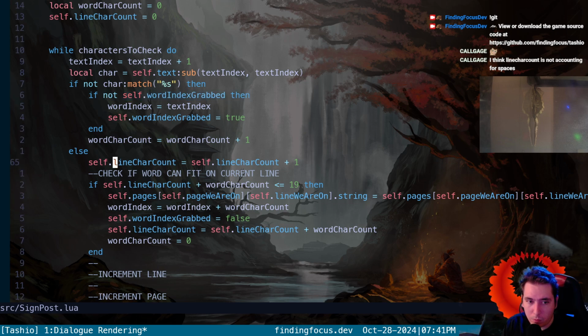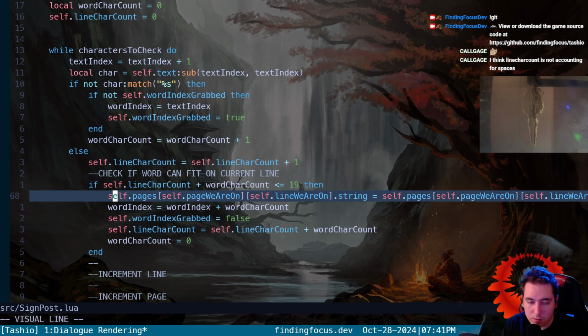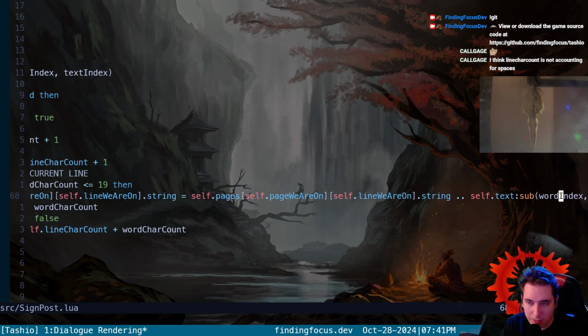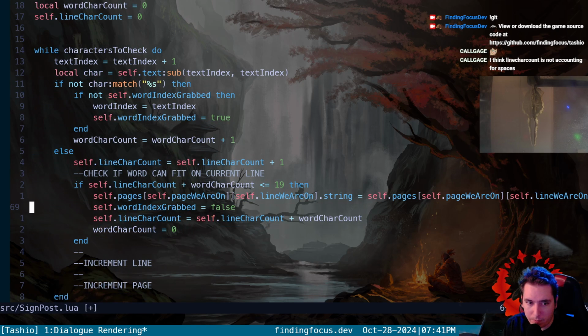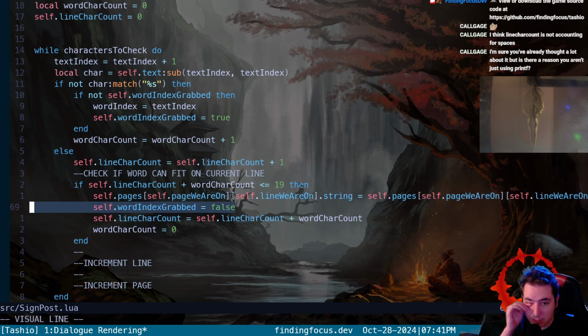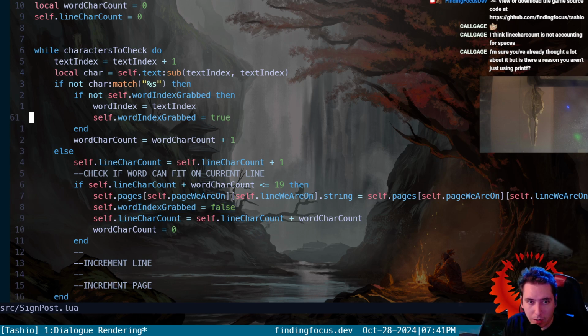Word index becomes the index of our text field that we need to insert into our string. So once we insert that word, and the first word is working, it's not that we need to reset our word index, it's that our word index is no longer grabbed, so the next time we find a character, we will snag that character as the word index in which to insert.